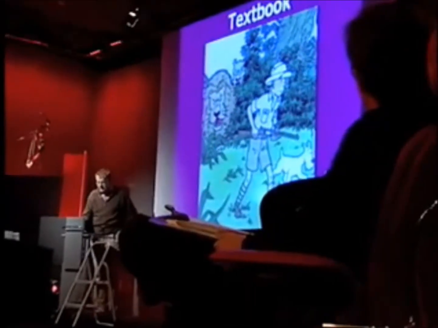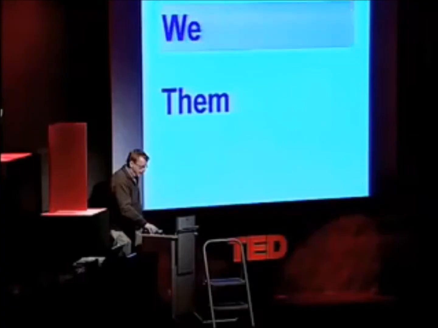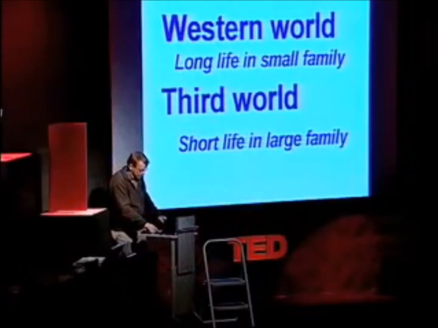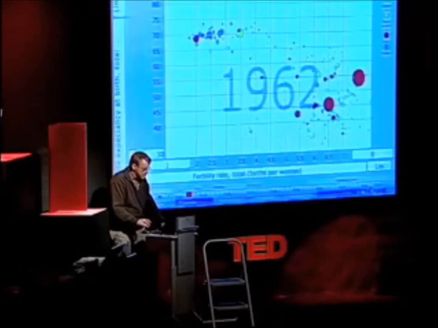Well, I first discovered that the textbook was Tintin mainly. And they said the world is still we and them. And we is the Western world, and them is the third world. And what do you mean with Western world? I said, well, that's long life in small family, and third world is short life in large family. So this is what I could display here.